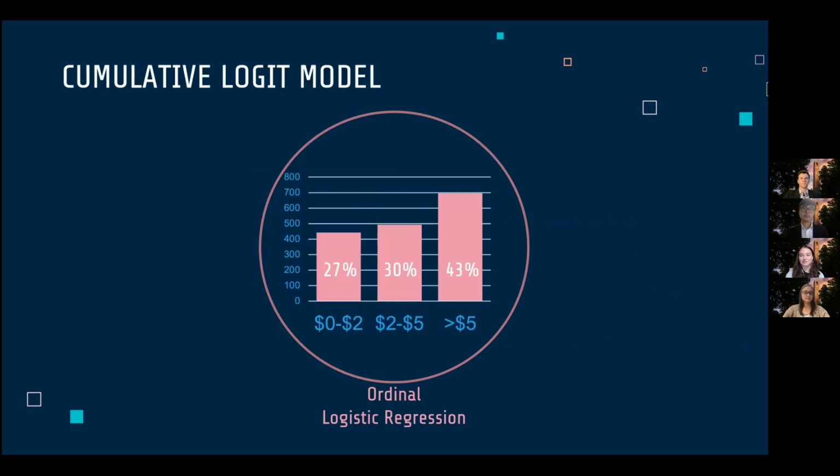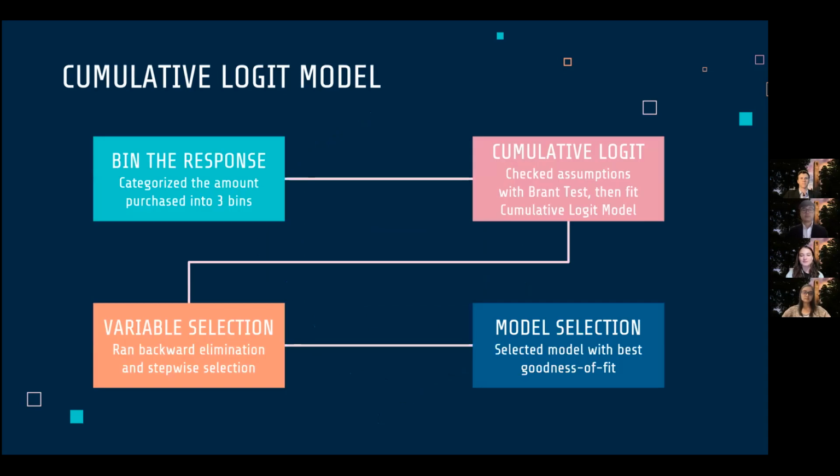After creating this logistic regression model, we decided to try ordinal logistic regression, where we looked at how the amount of money people were willing to spend on an app changed with different characteristics. So first, we binned the variables so that people who spent more than 0 but less than 2, people who spent more than 2 but less than 5, and people who spent more than 5 were all grouped together. After the binning, we tested all variables for their significance, created a couple different models, and selected the model with the best goodness of fit.